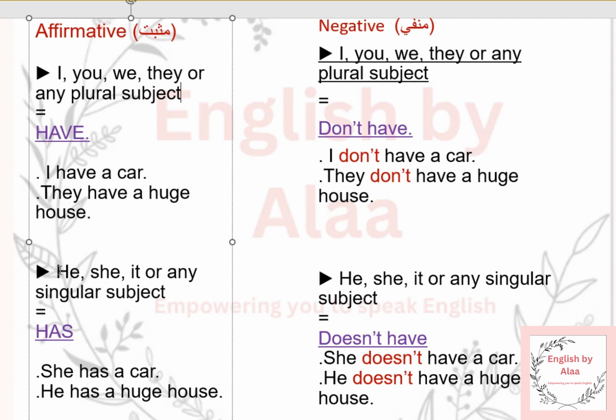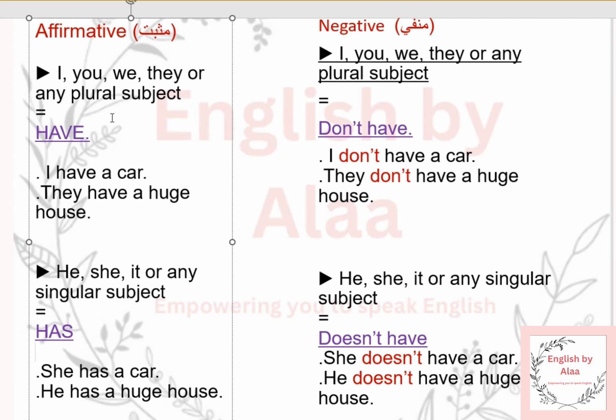But if the subject is singular, only one person, he or she or it, or any singular subject, it means only one person, Ali, Ahmed, Assem, I use the verb has. So we say, she has a car. Can I say she have a car? Absolutely not. She has a car. He has a huge house. Ahmed has a cell phone, and so on. So this is the affirmative sentences.